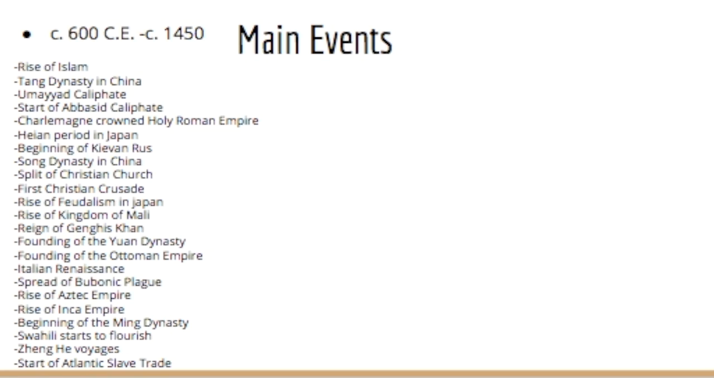Khan, founding of the Yuan Dynasty, founding of the Ottoman Empire, Italian Renaissance, spread of bubonic plague, rise of Aztec Empire, rise of Inca Empire, beginning of the Ming Dynasty, Swahili starts to flourish, Zheng He voyages, and start of Atlantic slave trade.